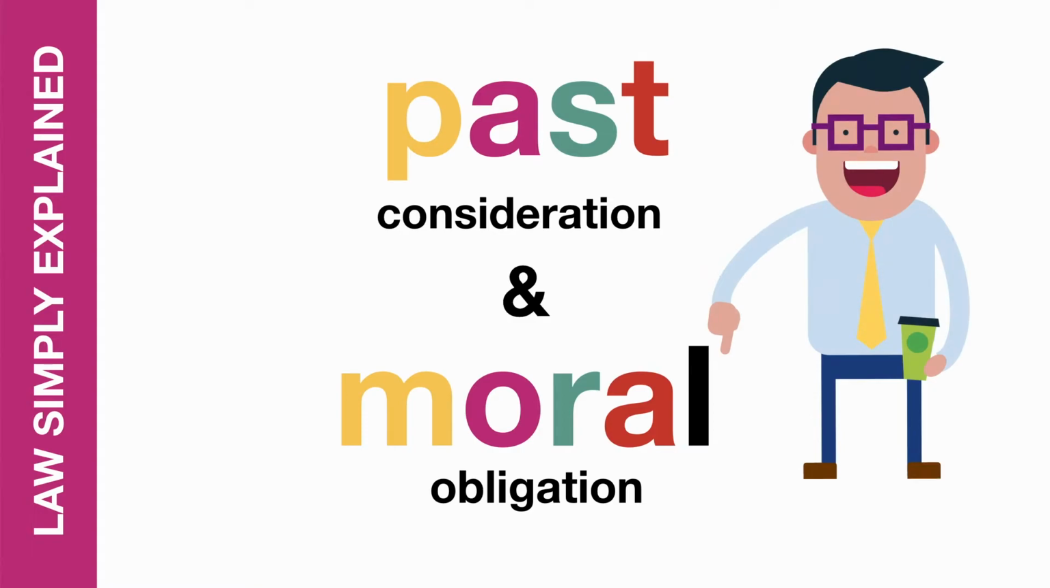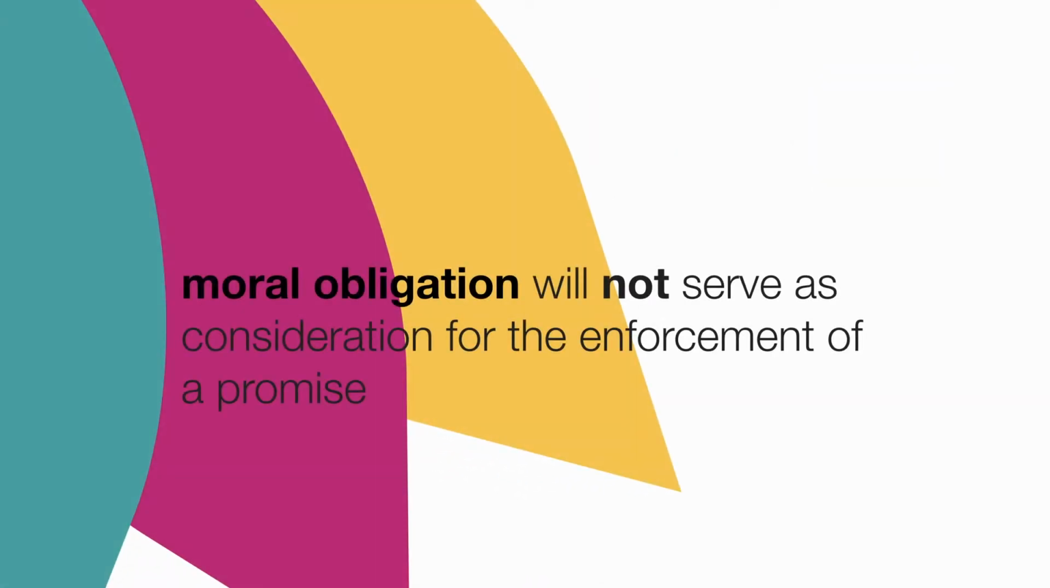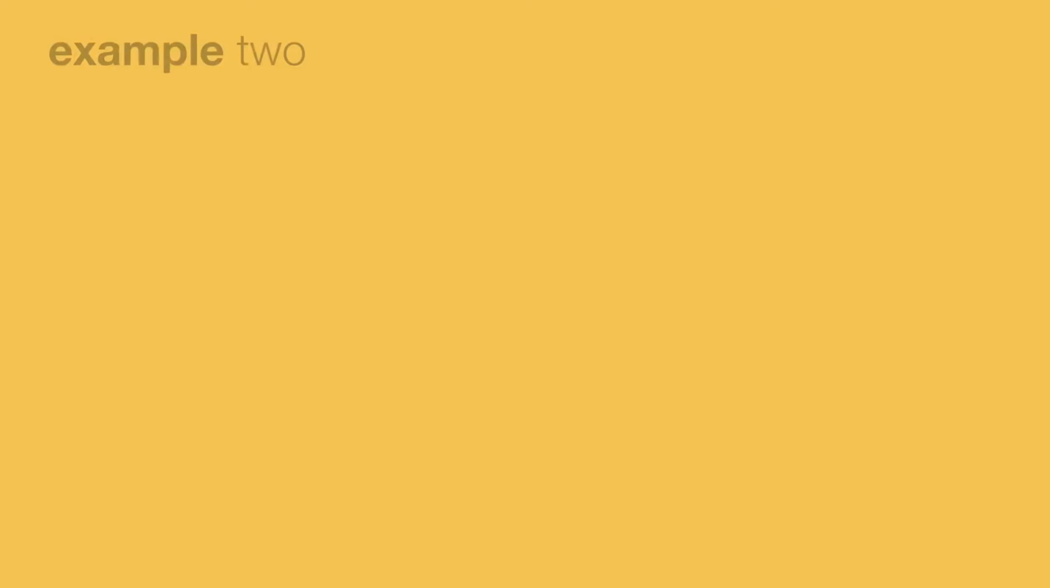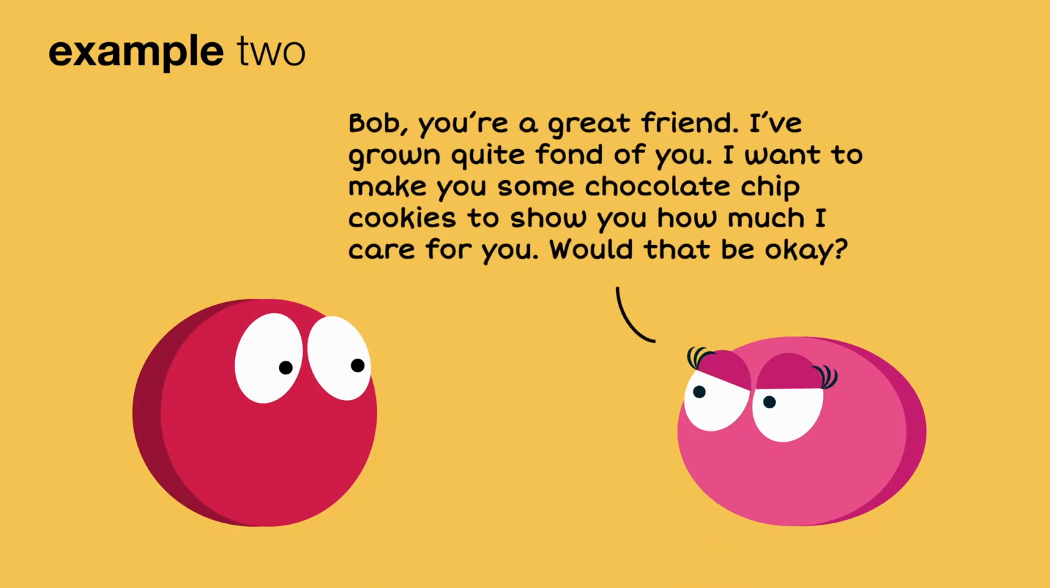So what about moral obligation? So generally, again, moral obligation will not serve as consideration for the enforcement of a promise. Now we'll see with both these rules, past consideration and moral obligation, there are some exceptions. And right, we're in law school, so we know there are exceptions for everything. And so let's look at an example.